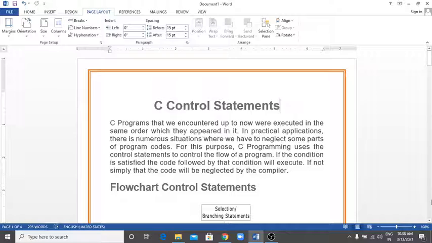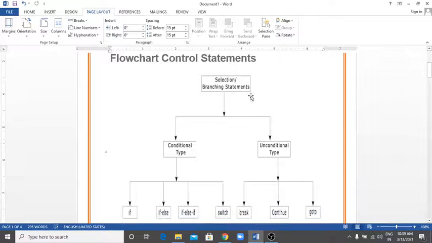If the condition is satisfied, the code following that condition will execute. If not, that code will simply be neglected by the compiler. So here is the flowchart for the control statement. The control statement is also called the selection or branching statement.